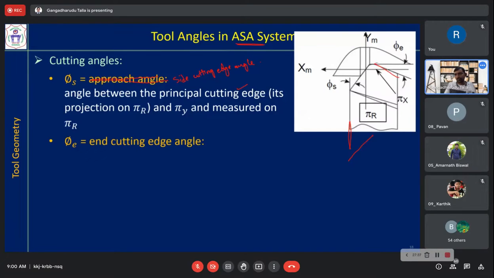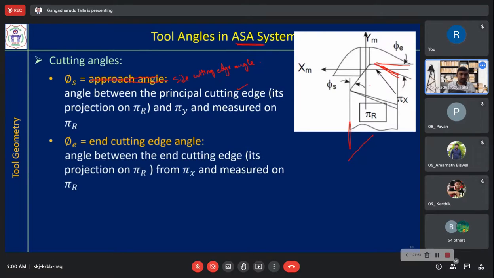Okay, this one is the end cutting edge angle. What is this edge? Okay, that edge is representing the auxiliary cutting edge. So the angle between the end cutting edge and the auxiliary cutting edge are the same, but when it is projected on pi r, that is the case, from pi x and measured on the pi r plane. That is how you will define phi e.